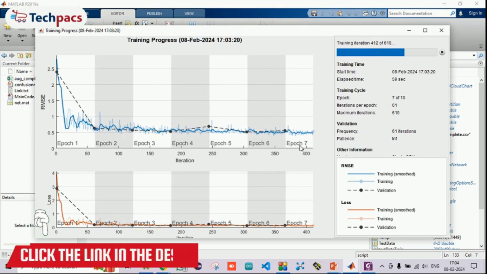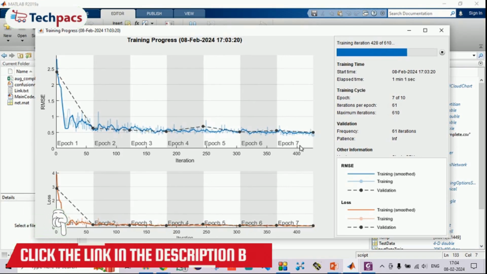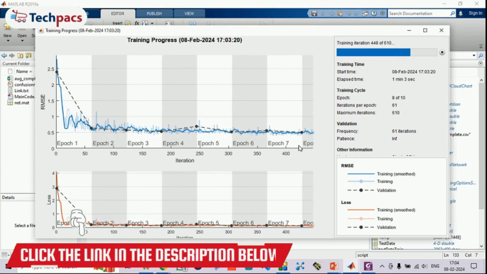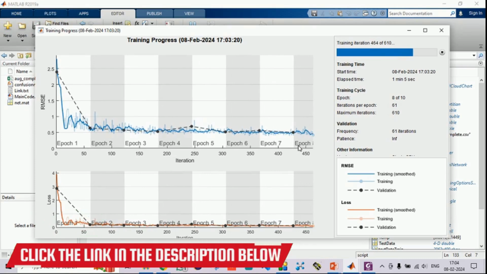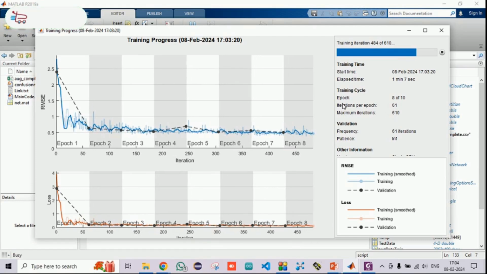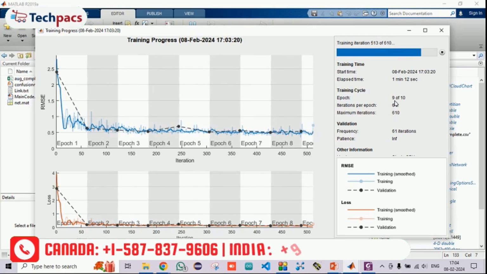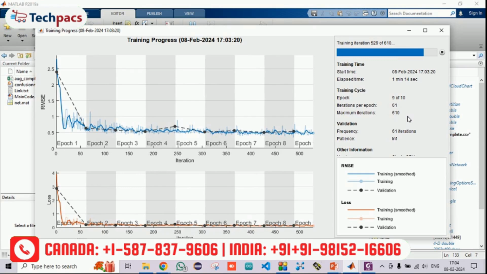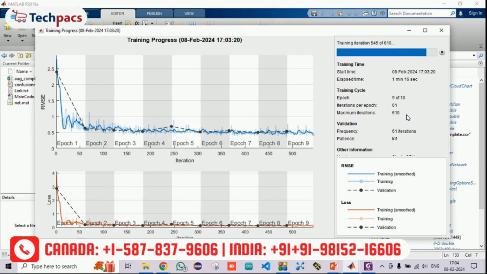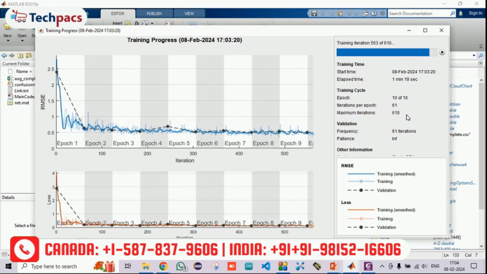Epochs are basically a set of iterations. In total there are 10 epochs, with 61 iterations in each epoch, so you can get the information here. Out of 10, 9 epochs have been done, and the 10th is in process. So let's wait for it to finish and see what outcomes we achieve this time.